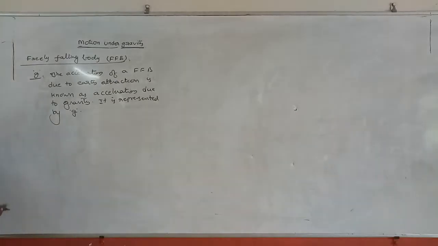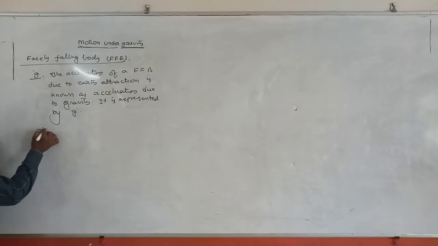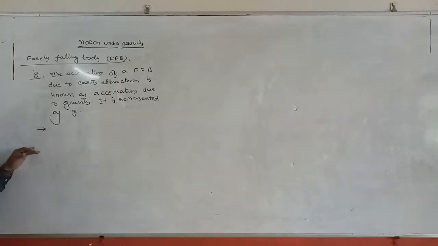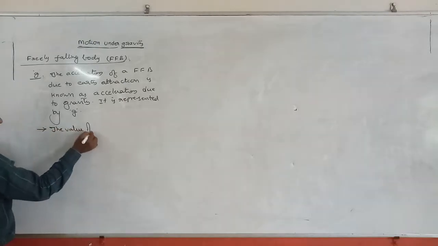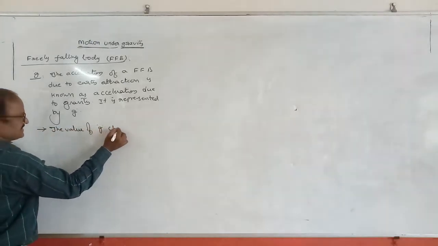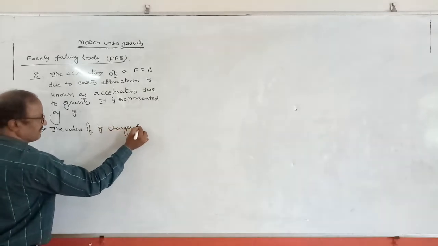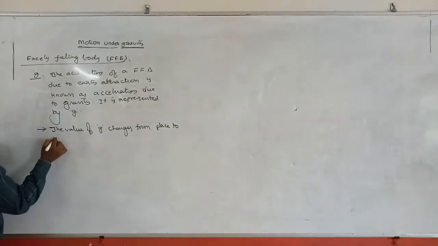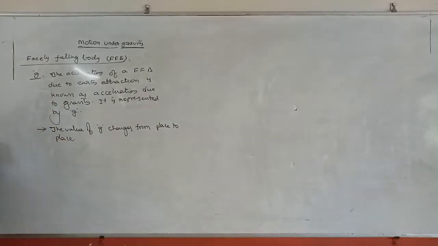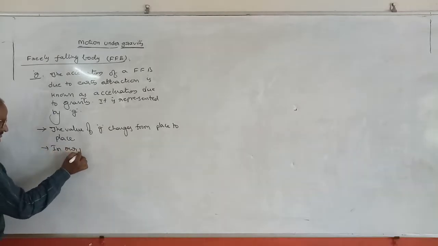But here the value of acceleration due to gravity changes from place to place, because g is not constant everywhere on the surface of earth. The value of g changes from place to place.